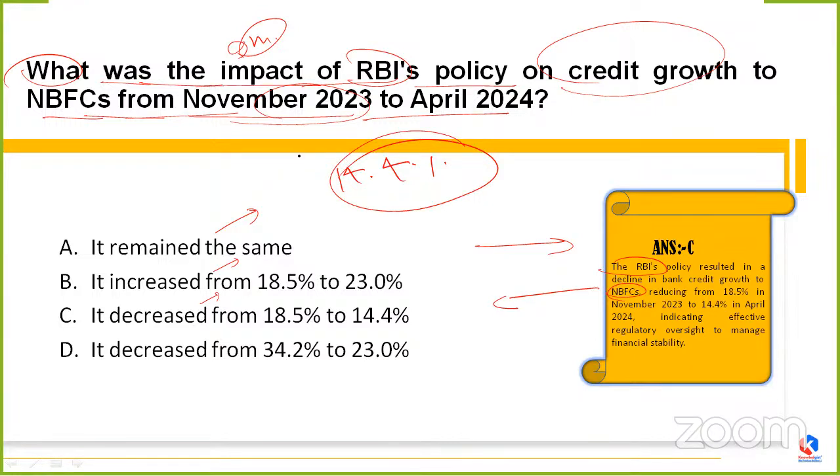Okay, what does it indicate to us? It indicates the effective regulatory oversight to manage any kind of financial stability. Clear? So here, what did we cover? We covered the whole percentage decline. Okay, and along with it, we talked about the reason, the main effective regulatory reason behind it. Why has it been done by RBI?